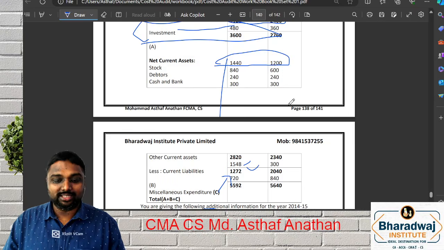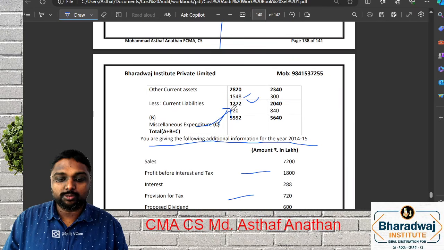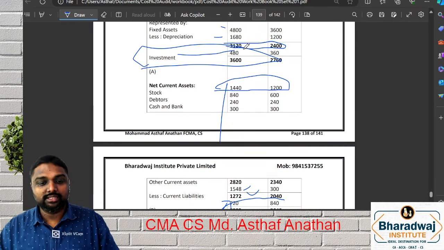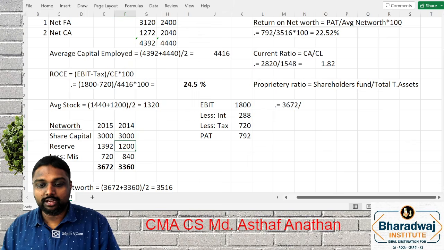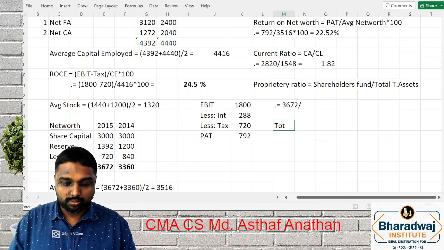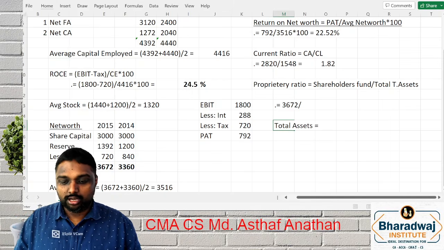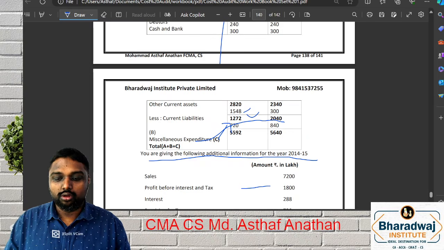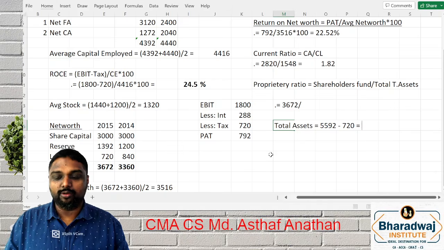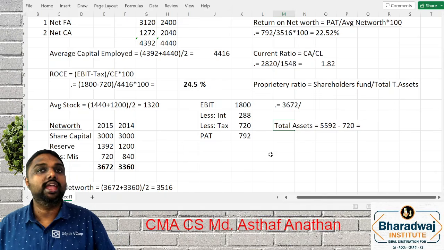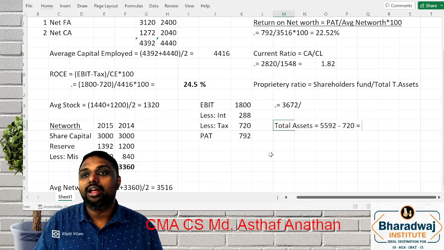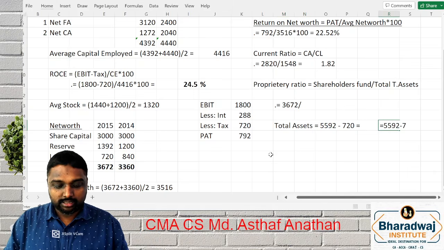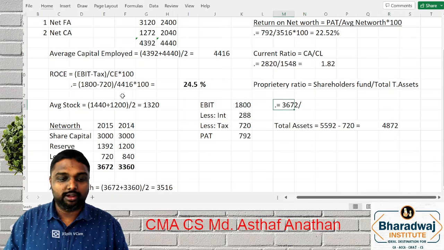So divided by total assets. What is the total asset? This miscellaneous expenses we should not consider. So you have to take your fixed asset, the tangible assets, and total assets. You should not take miscellaneous expenditure. So total is 5592. In that you have to reduce 720. Miscellaneous we should not take. So what will be the number? 5592 minus 720. 4872. That's all.